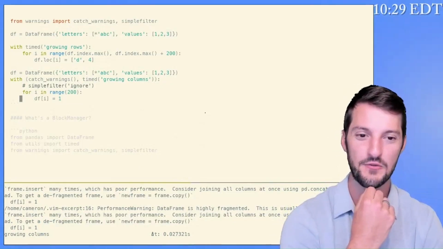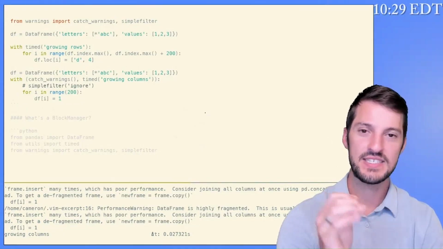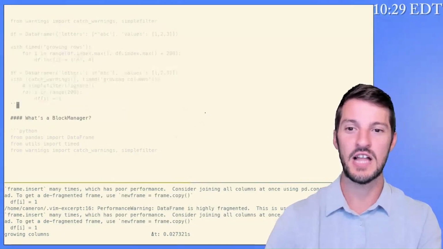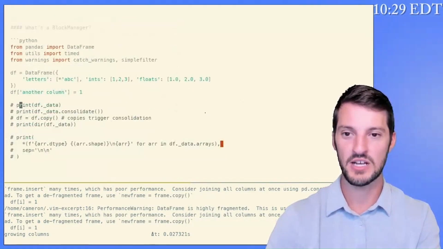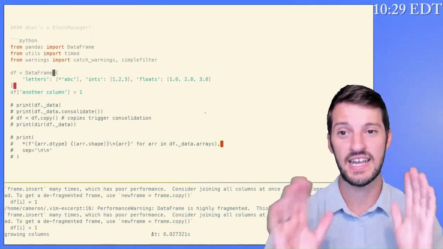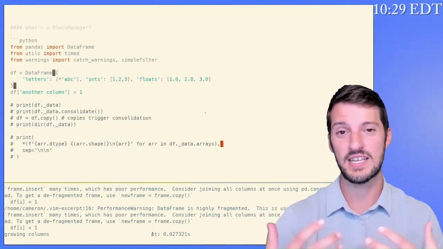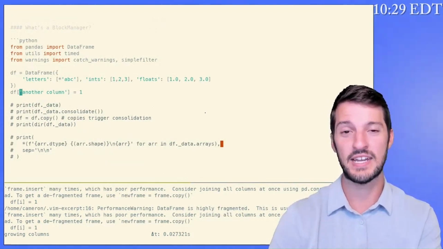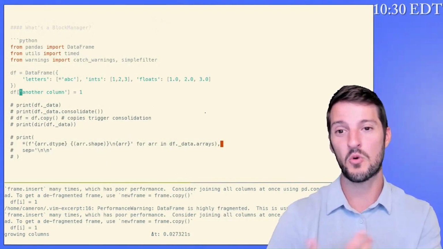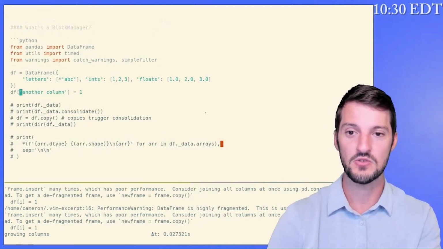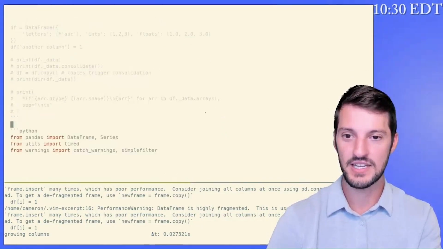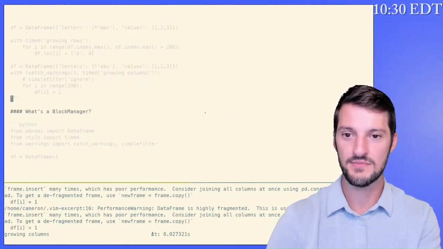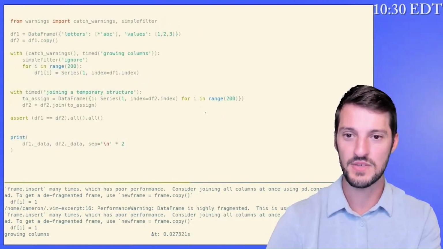Data frame is highly fragmented. This means that I have created a lot of brand new blocks in this block manager, and pandas is recommending, hey, you have a lot of blocks that could be combined and are currently not combined. The more blocks you keep adding without combining them, the worse our performance is going to be. And we'll take a look at that very shortly here.